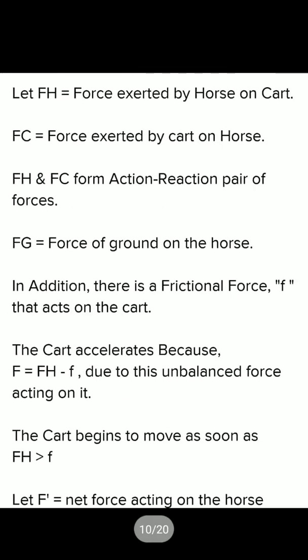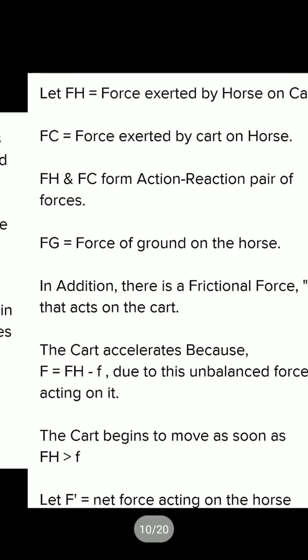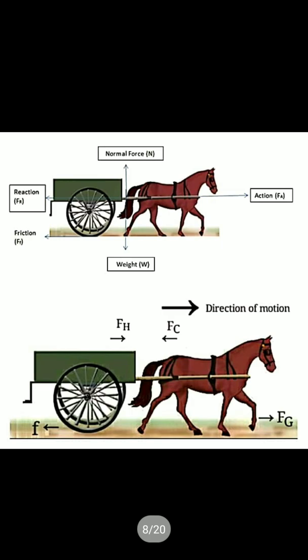Another force is Fg. Not only this action and reaction pair is there. The ground also applies one force, and because of this the horse moves in a forward direction, that is Fg, the force of the ground on the horse. In addition, there is a frictional force f that also acts on the cart. Here you see that small f.